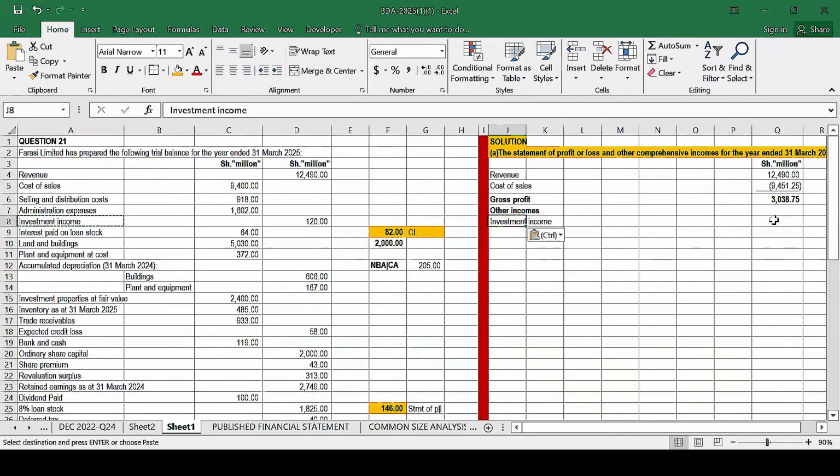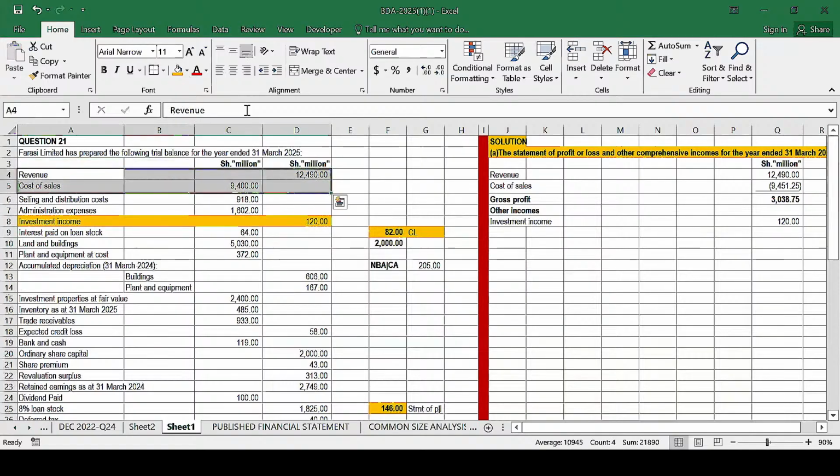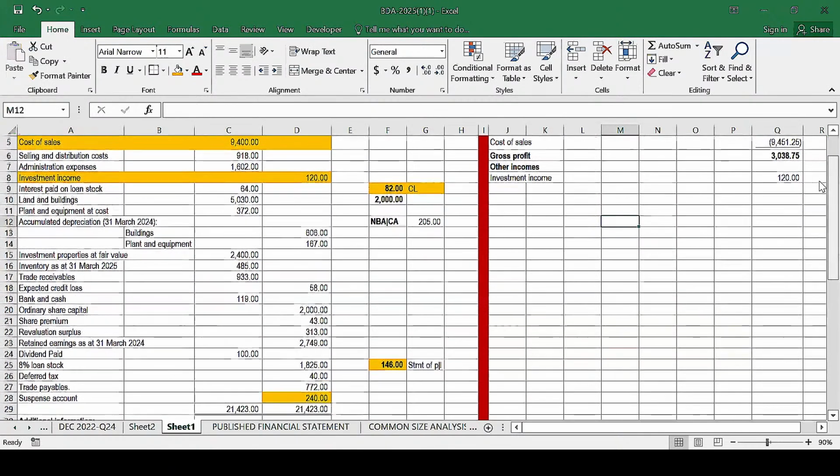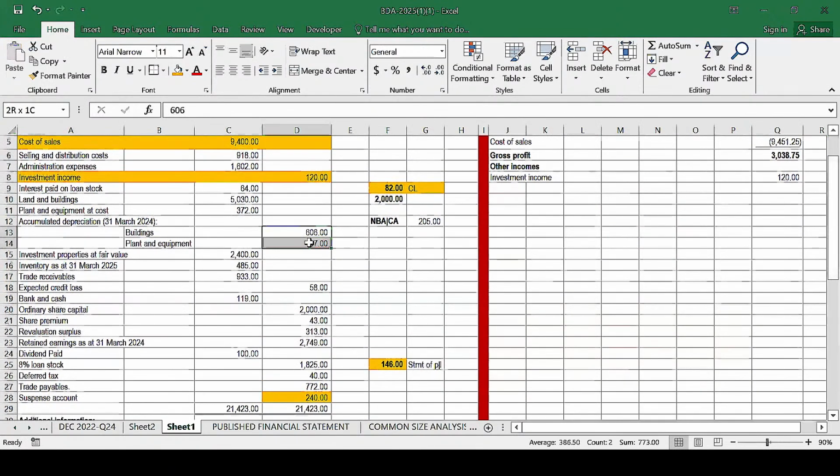Then I'll bring the figure here for the investment income. How much is it? 120. Any adjustment? No. So basically we have dealt with that. We have equally dealt with these two items here. We say that once you have dealt with an item, it's always important you shade it to make your work easier. So these are accumulated depreciation.